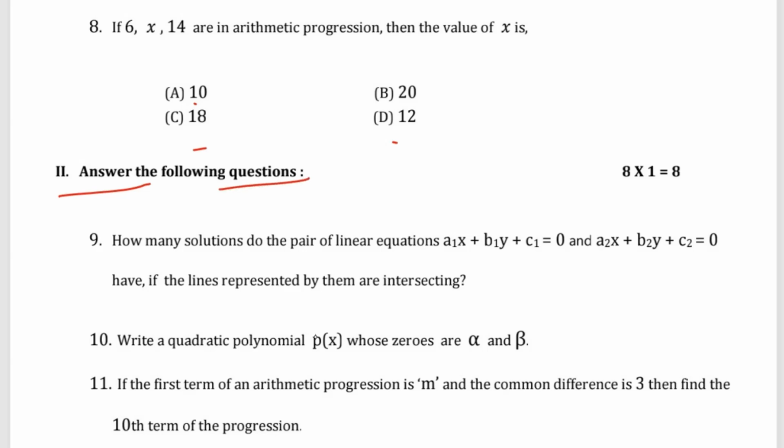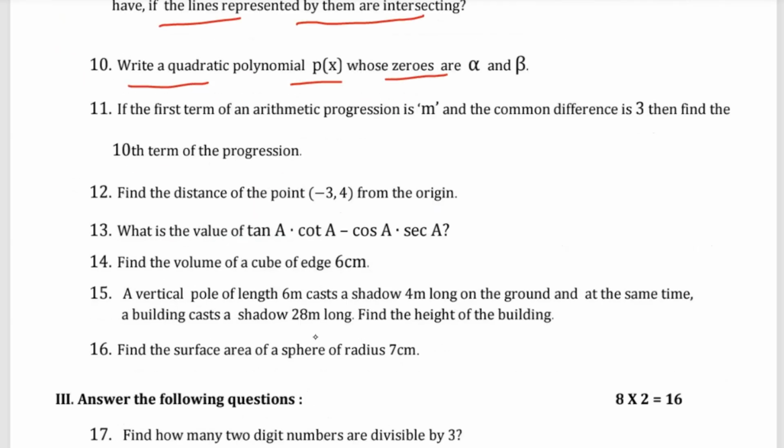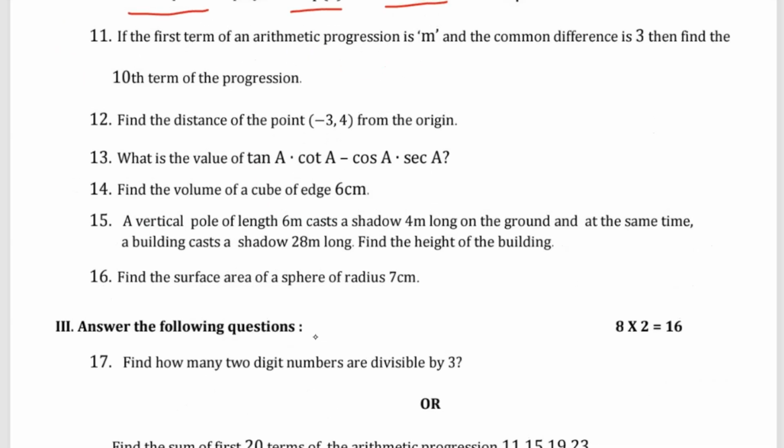Second main, answer the following questions. One more question: how many solutions do the pair of linear equations a1x plus b1y plus c1 is equal to 0 and a2x plus b2y plus c2 is equal to 0 have, if the lines representing them are intersecting? Question number 10: write the quadratic equation p(x) whose zeros are alpha and beta. Question number 11: if the first term of an arithmetic progression is m and the common difference is 3, then find the 10th term of the progression.